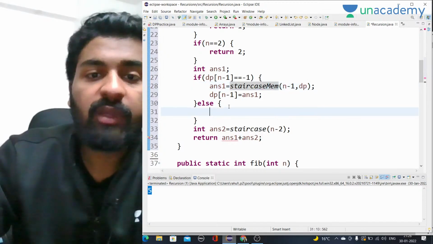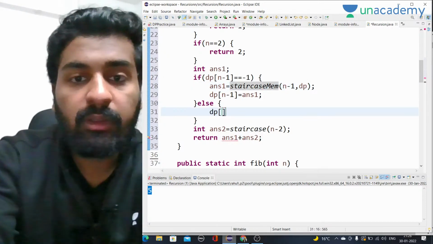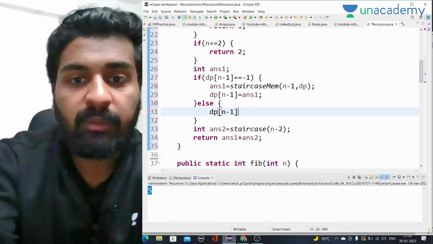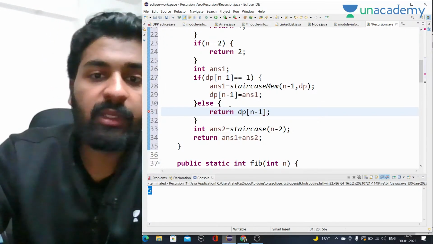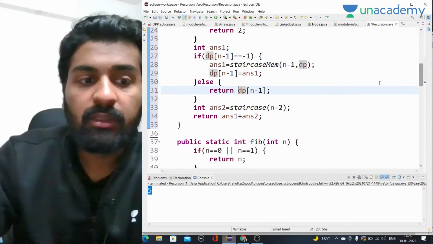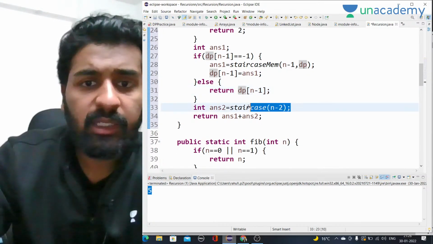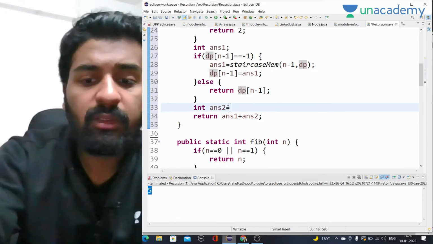Okay, otherwise what we have to do is call for dp of n minus 1, we just return dp of n minus 1 otherwise. Okay, so this is the case, this is for answer 1. Otherwise for answer 2 as well, we have to do the same thing.